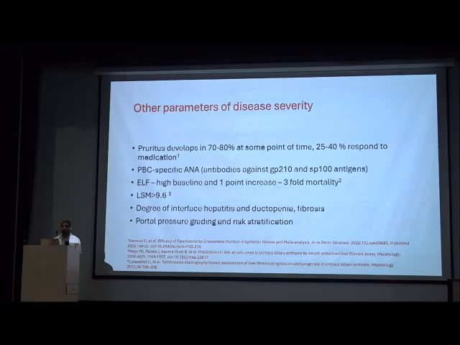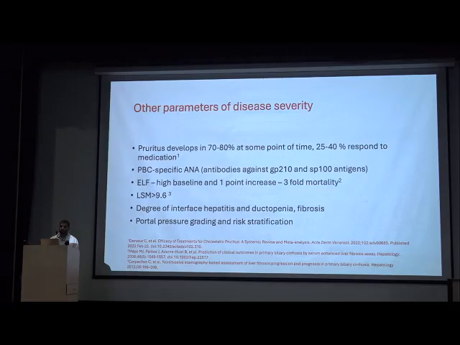Apart from these scores, what are the other parameters of disease severity in PBC? So symptomatic: if the patient develops pruritus, that is also a poor prognostic sign. Pruritus develops in 70 to 80% of PBC patients at some point of time, and only 25 to 40% respond to medication. The patient who develops pruritus, or who is not responding to UDCA, carries a poor prognosis and a high chance of mortality.